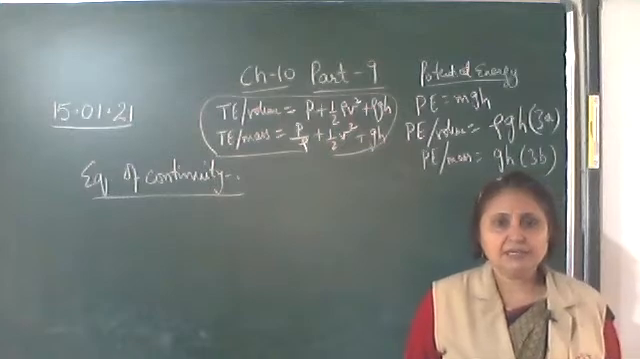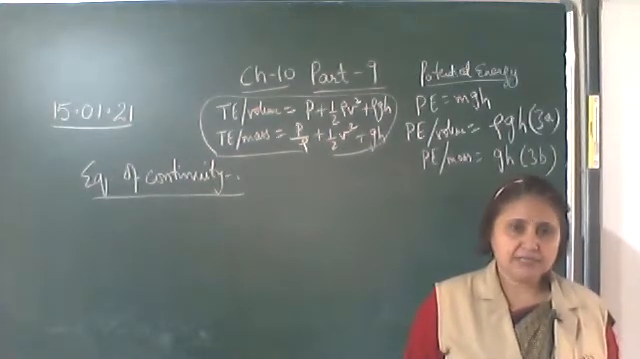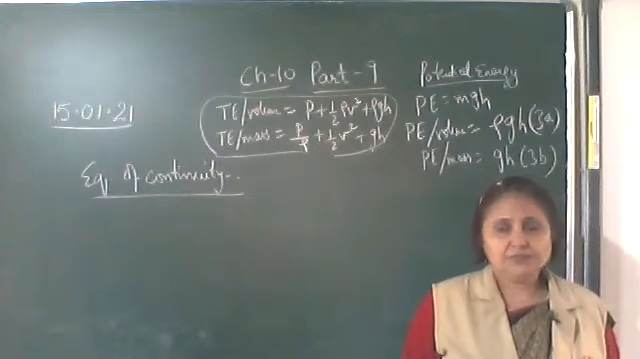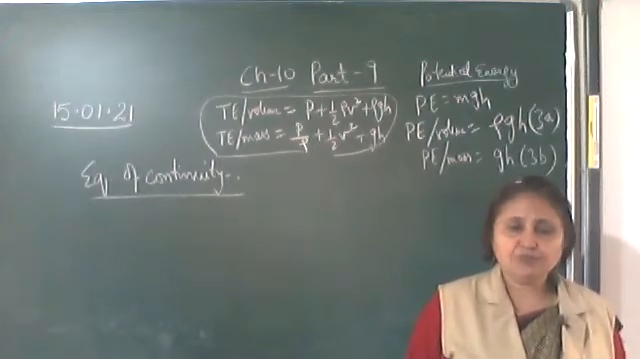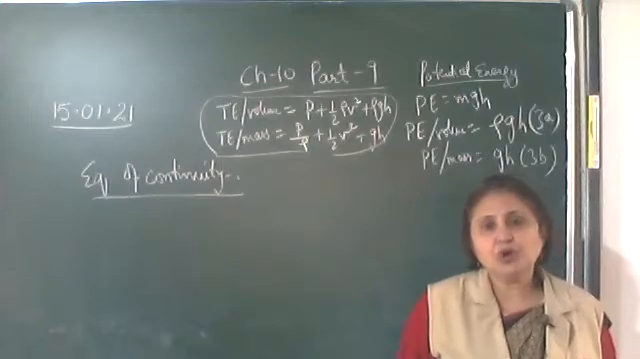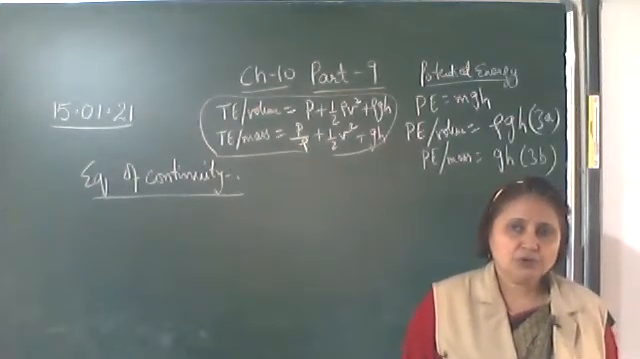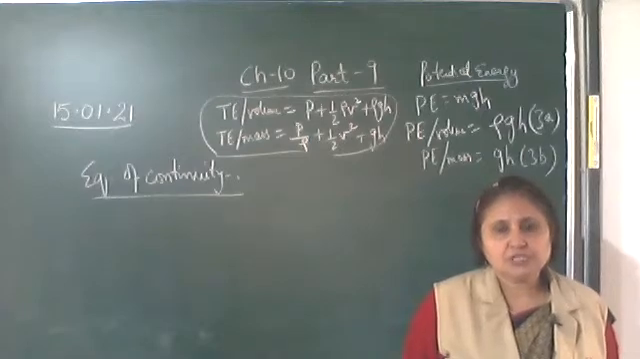Non-viscous and incompressible. Okay, in the bracket, ideal liquid: non-viscous and incompressible liquid flows through a tube of non-uniform cross-sectional area.